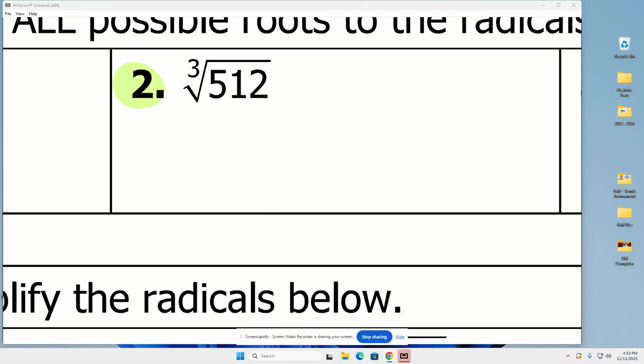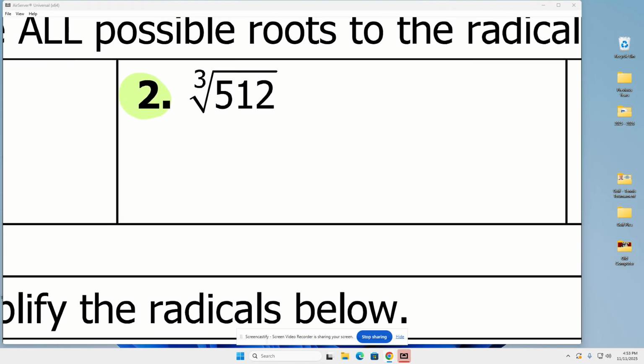Again, the first couple problems were very simple. I wanted you to do the evens, number 2, with a cube root of 512. And again, look down your column of x cubes, your perfect cubes, and sure enough, you see 512. And of course, if you scroll over to the left, the cube root of 512 is 8. 8 gets to break out of that radical because it's a whole number.